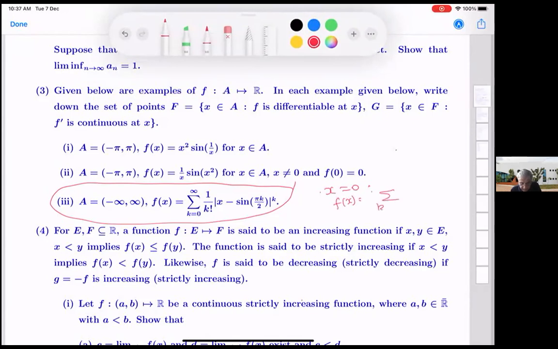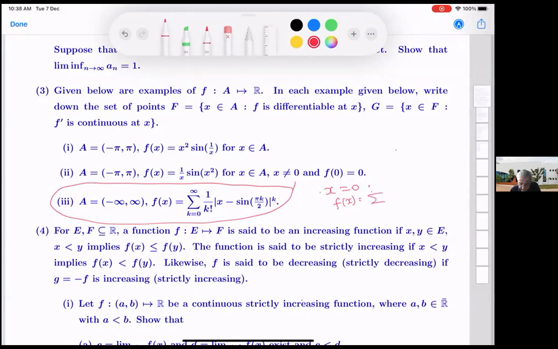The k equal to 0 term drops out. Oh yeah, for k equal to 0, x is 0 and k is 0, this will be 0 power 0, so it will be 0.